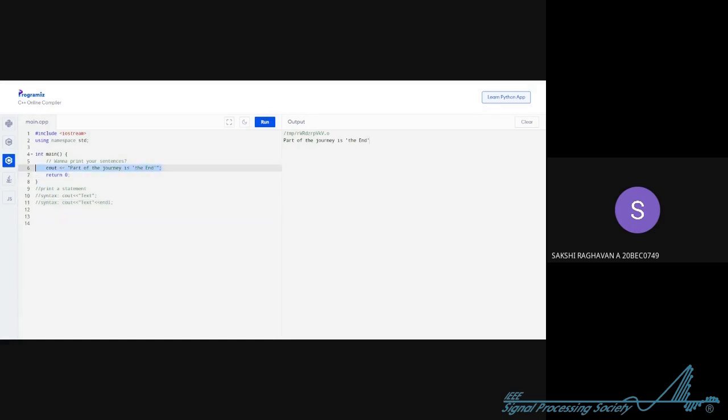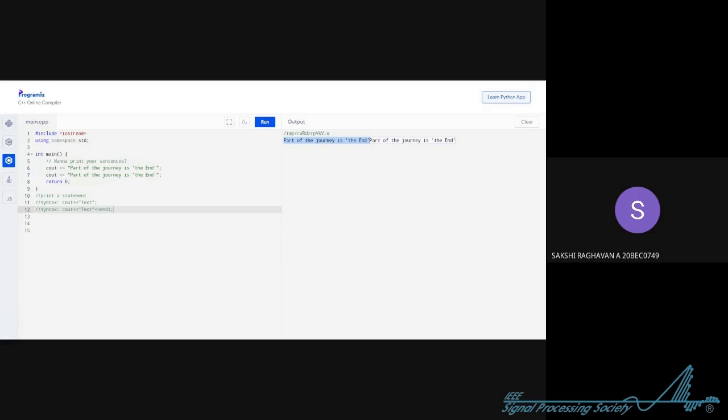Now if I copy and paste this again, I want to print the same statement twice. What can you observe? Can anyone tell me? Okay, I'll tell myself. Both the statements are printed side by side. There is no line gap between them, not even a horizontal gap. So that's not desirable, it's not quite readable.